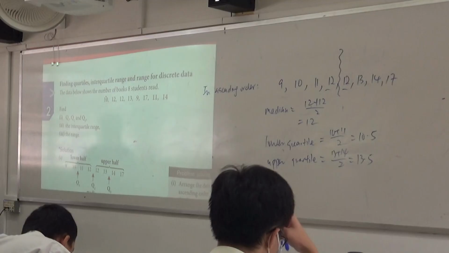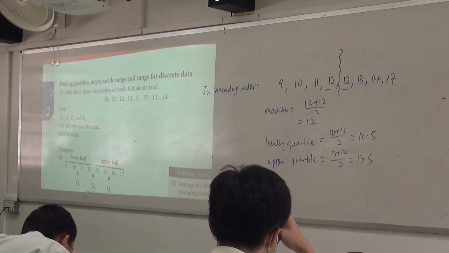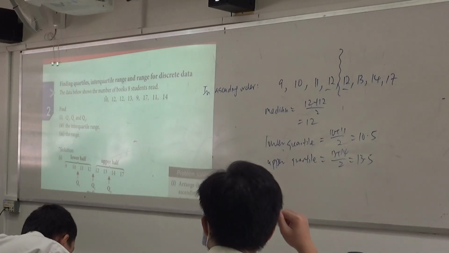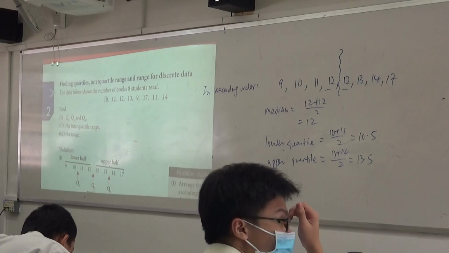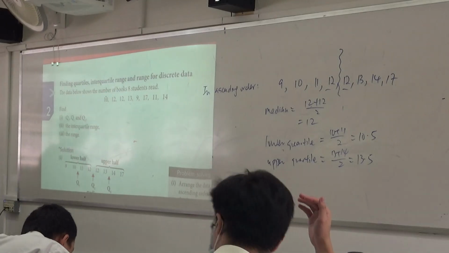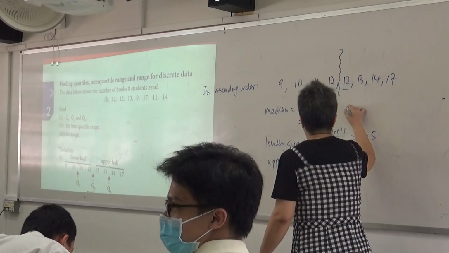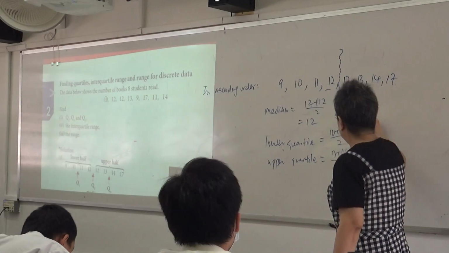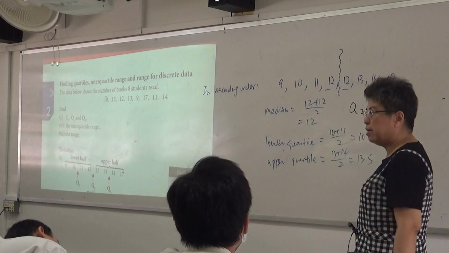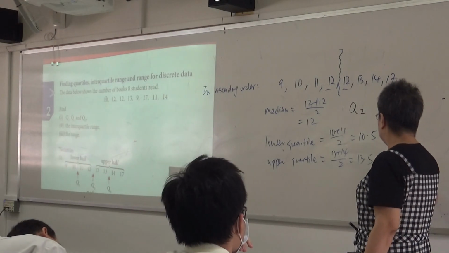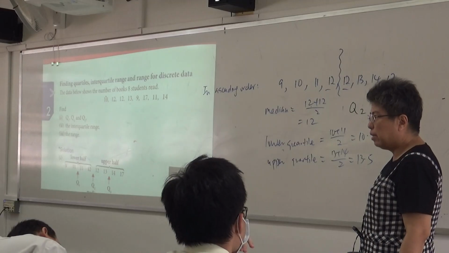But I used the words median, upper and lower quartile. What does the question ask for? Q1, Q2, and Q3. So you don't have to remember. This one just means Q1. Q2, right? Median. Lower quartile is what? Q1. This one? Q3. Everybody clear?